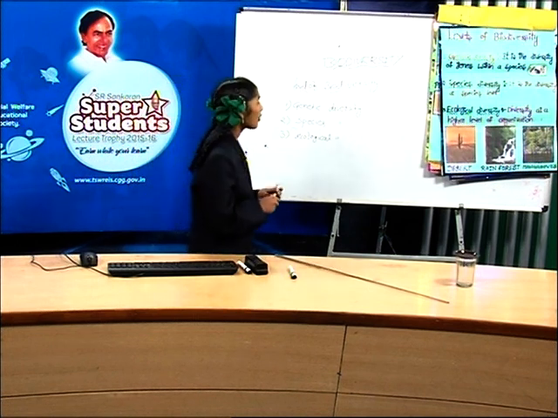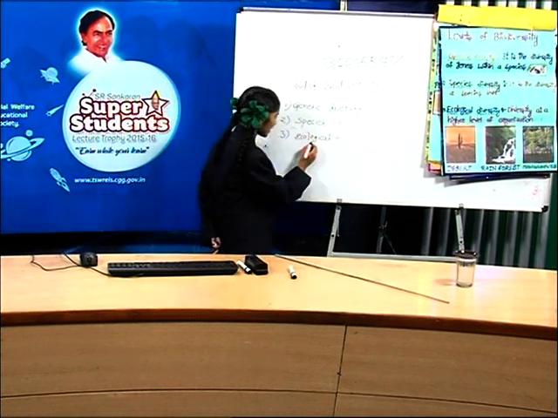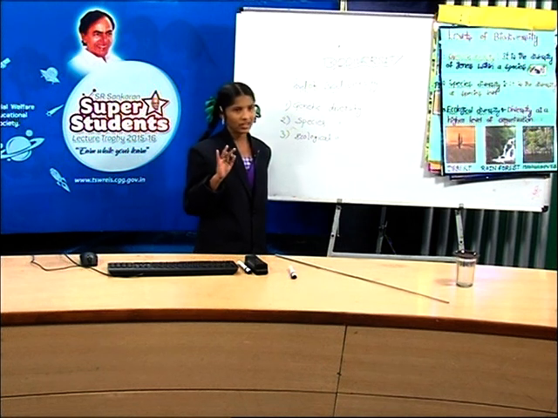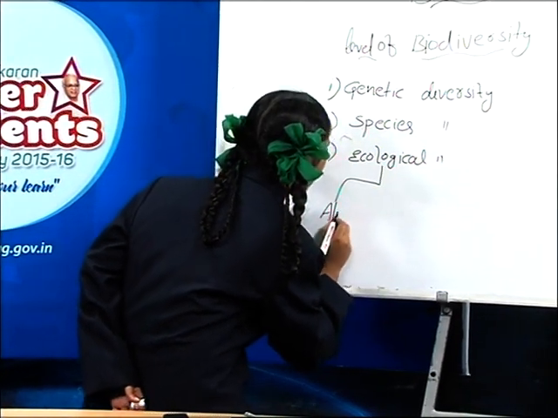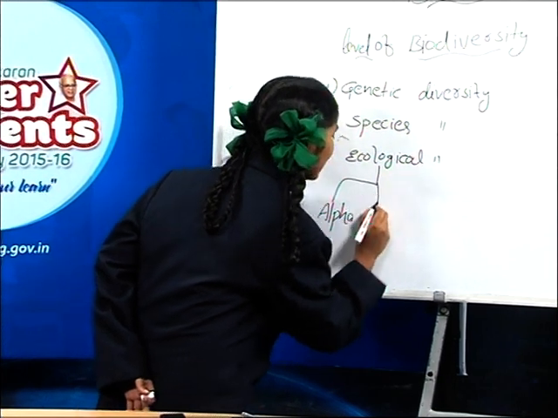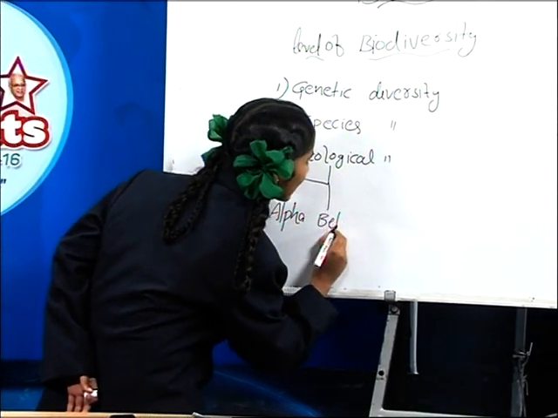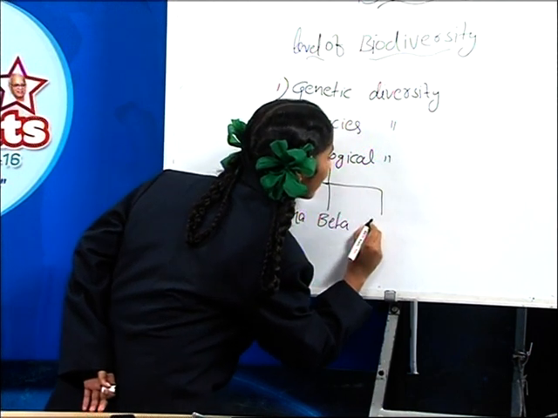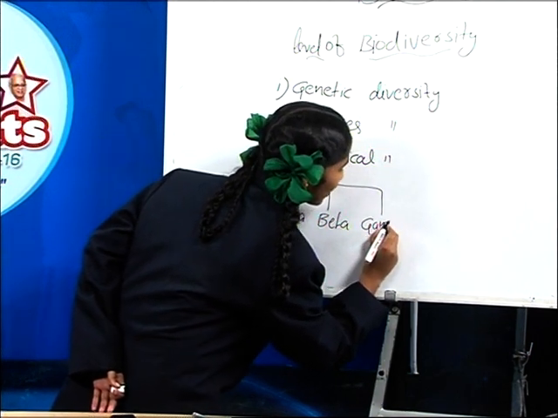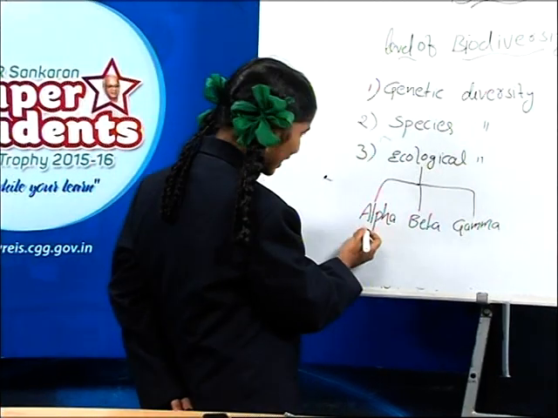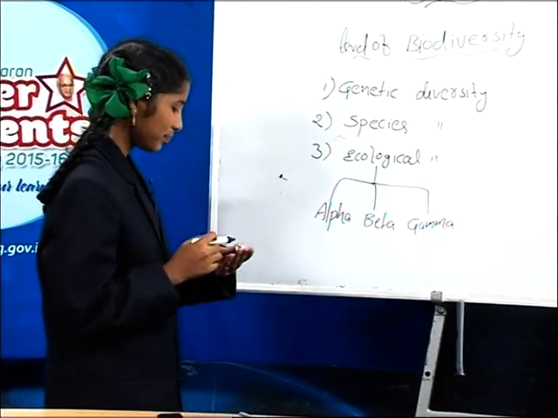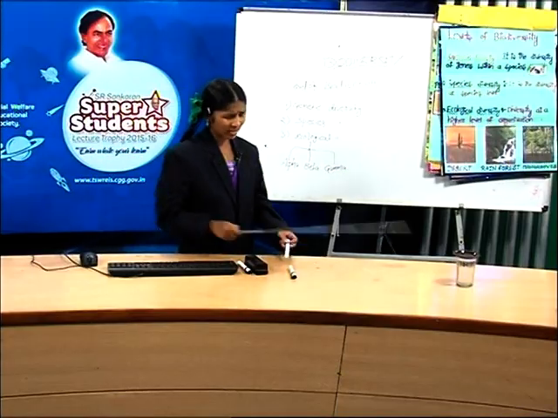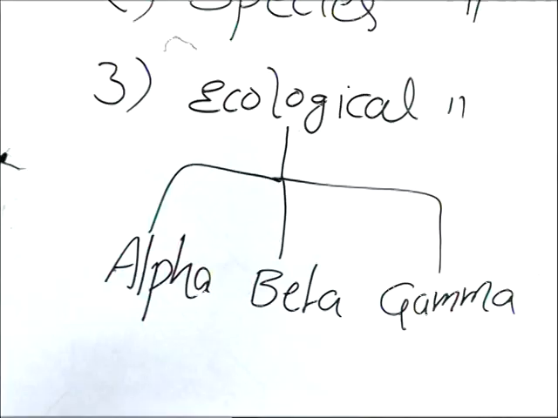And here, friends, this ecological diversity has 3 indices. How many? 3 indices. What are there? There are alpha diversity, beta diversity and gamma diversity. Friends, what is meant by alpha diversity?